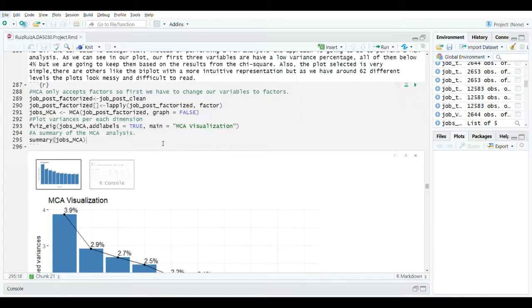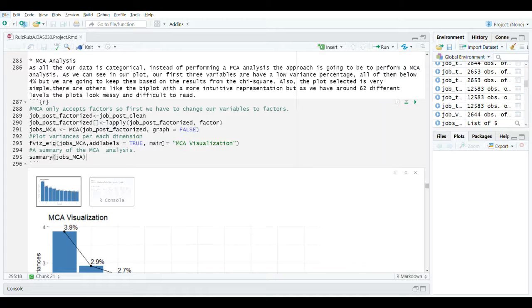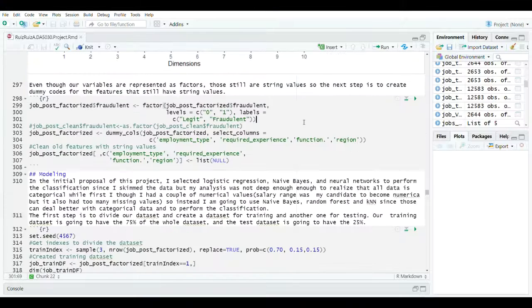So the next thing that we are going to do is perform the MCA analysis. As we said previously, the MCA analysis is the alternative to the PCA analysis, because here we have categorical values and not discrete values. We are going to perform this analysis because it is necessary.